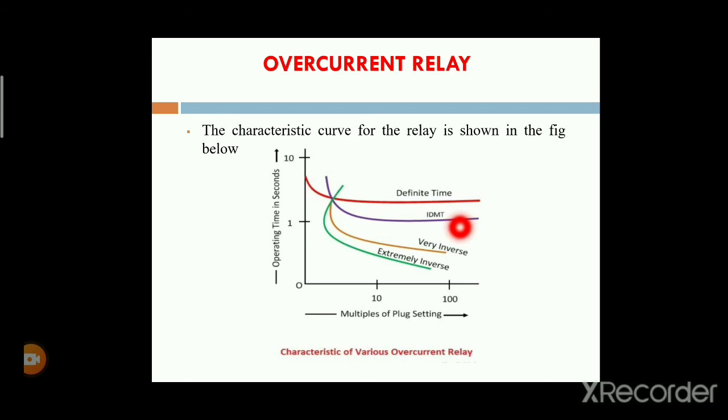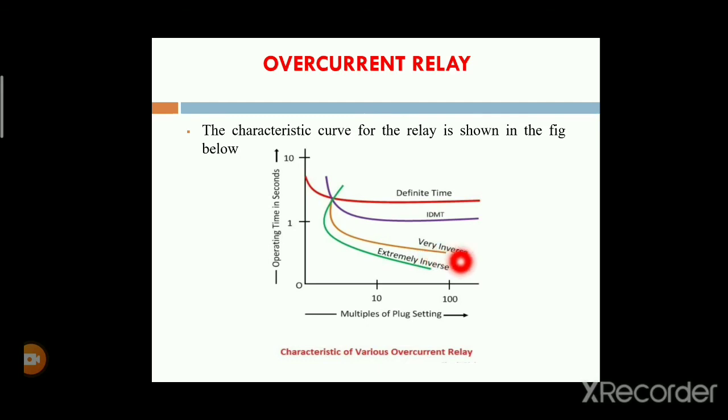That's why the inverse definite minimum time relay checks the range of the overcurrent or short circuit currents. If the short circuit currents are increased, then within a very short time that relay will be operated. If the short circuit currents are less, the time delay for that relay will be increased. Then we give safe protection for the circuit breaker.